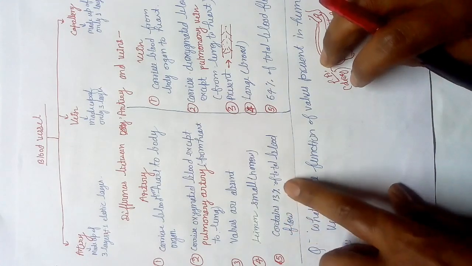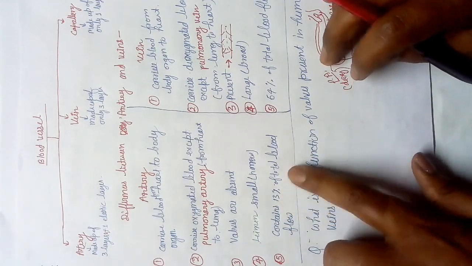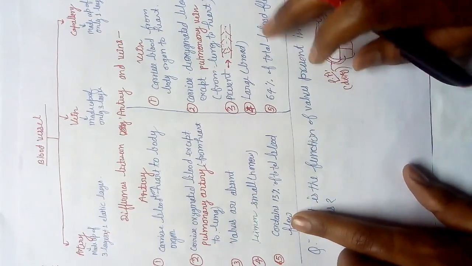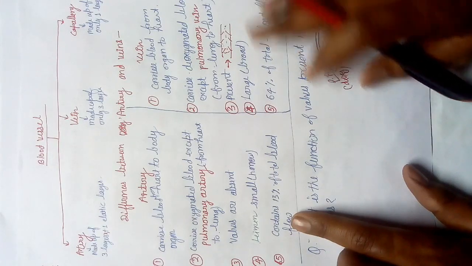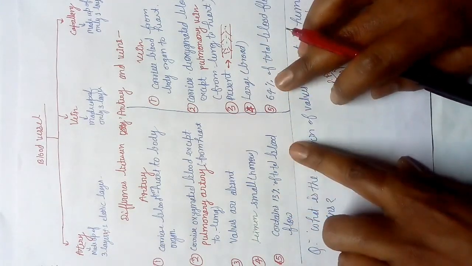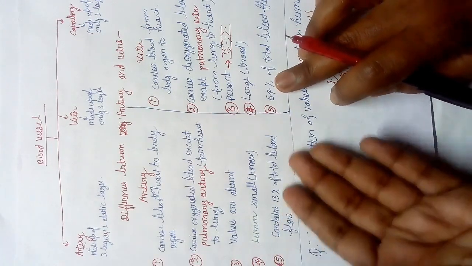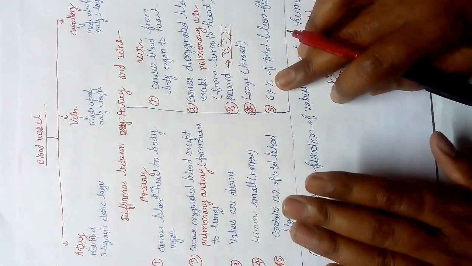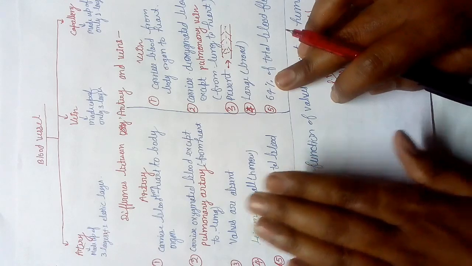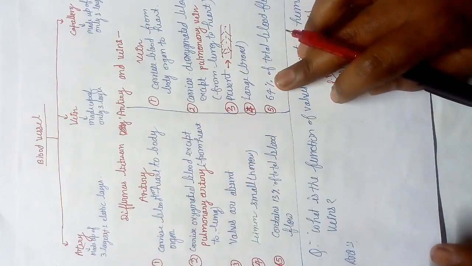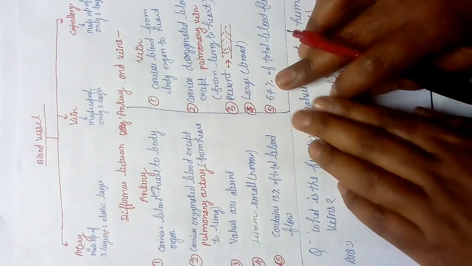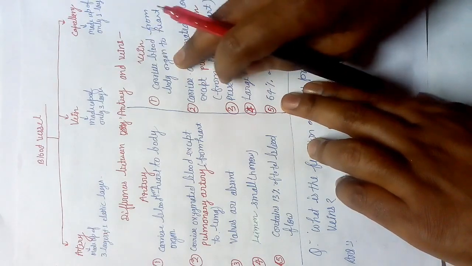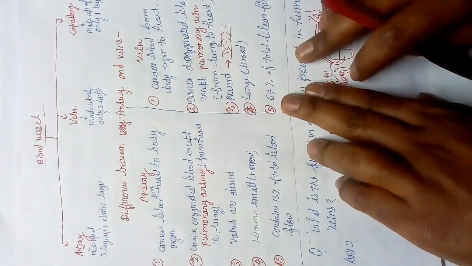Next difference, artery contains 13% of total blood flow, and vein contains 64% of total blood flow. The remaining blood flow is in the capillaries. Okay students, you will count 13 plus 64 and ask yourself if this is wrong data, but the remaining is in the capillaries. One more thing which I have not written here: after death there is no blood in the artery, but after death blood remains in the veins, some of it in veins and most of it in the capillaries.